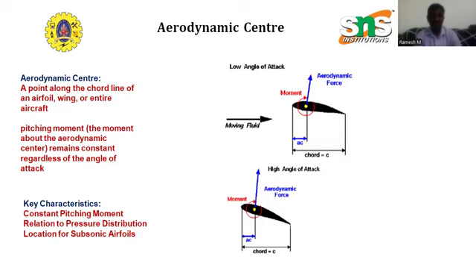And how can we do the representation? There is a mathematical representation. For the aerodynamic center, the pitching moment about the aerodynamic center can be expressed as half rho V squared S c into Cm about the aerodynamic center, where half rho V squared is the dynamic pressure, S represents the reference area, c represents the chord length, and Cm represents the moment coefficient about the aerodynamic center.